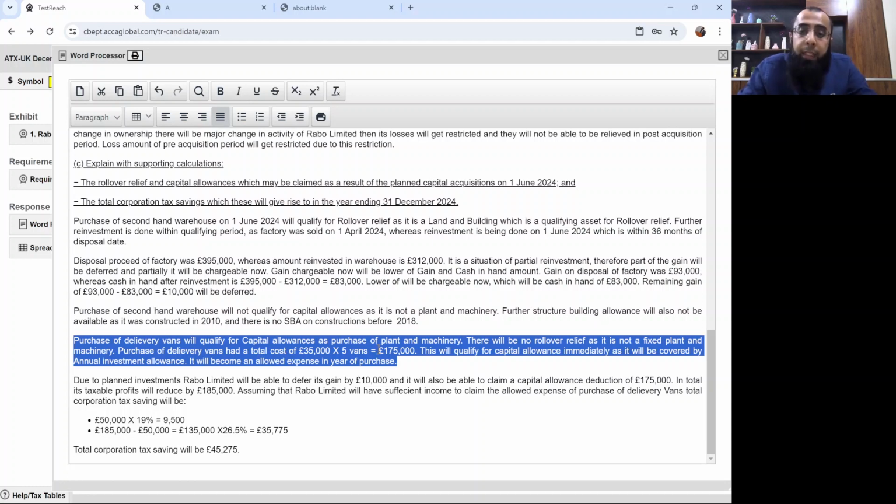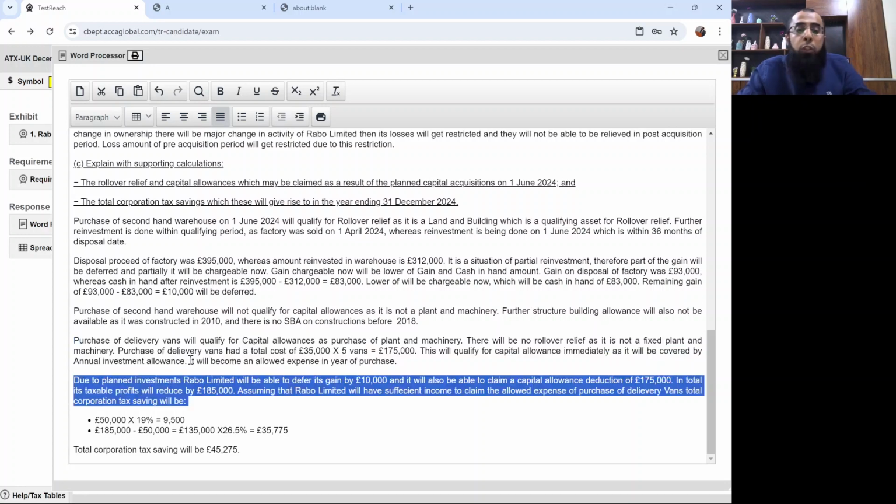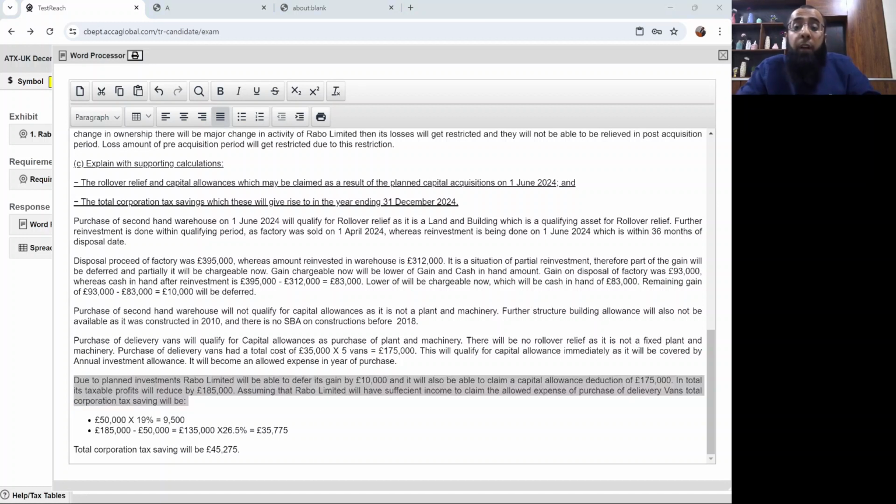Purchase of delivery van had a total cost of £175,000. This will qualify for capital allowances immediately as it will be covered by annual investment allowance. So due to planned investment, your gain is getting deferred and you are getting an allowed deduction of £175,000. So in total, your taxable profits will be reducing by £185,000.